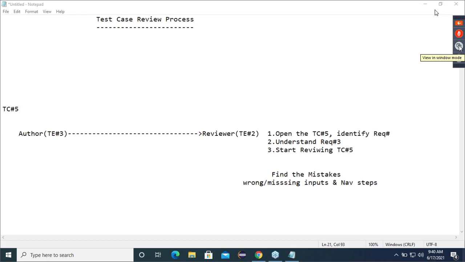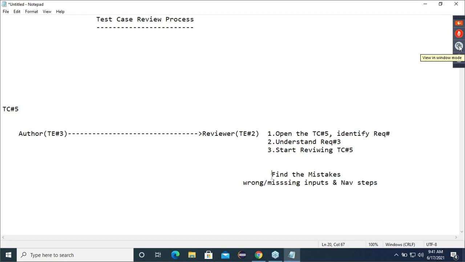Why no? If you're saying no, why no? No, sir, his job is to review. No, I don't want that answer. I know that author means writing test cases, reviewer means this. No, that is also a wrong answer. Can he, author is different? No. He should get it clarified. No. Simplest answer, guys. Listen.